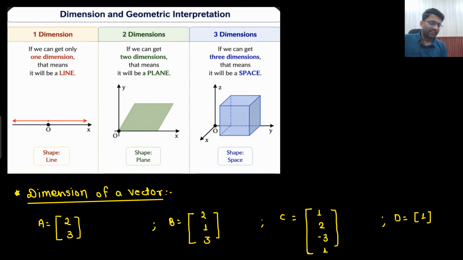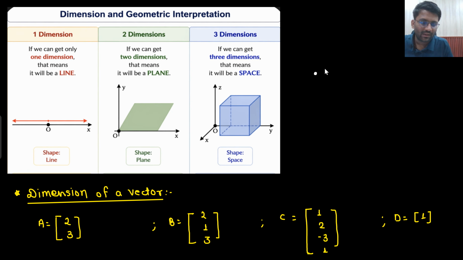Let's go to the next concept. So this is a very simple thing. What we are talking about is the dimension. What do you mean by dimension? So forget about this slide. I am asking you a very simple thing: wherever you are sitting, you need to work only in one dimension. That means if you are going this side, then keep on working on this side only. Only in one dimension you need to work.